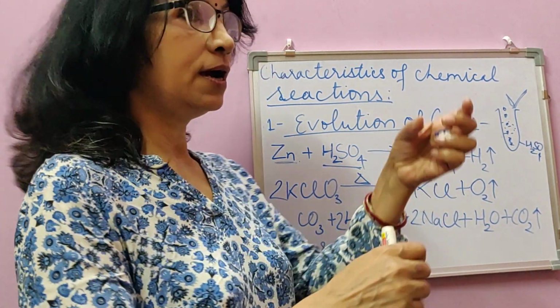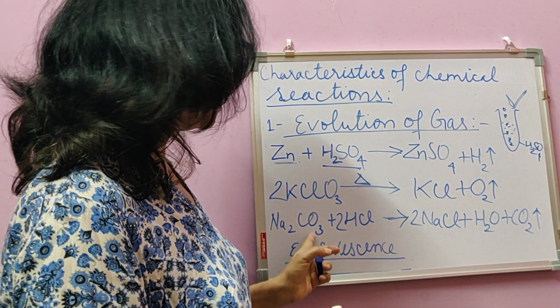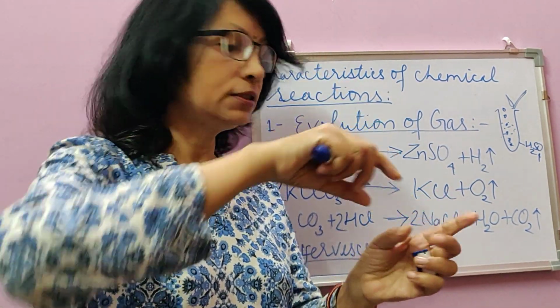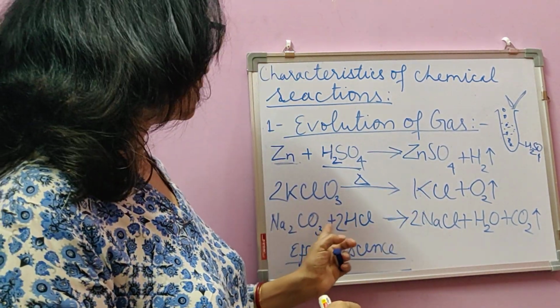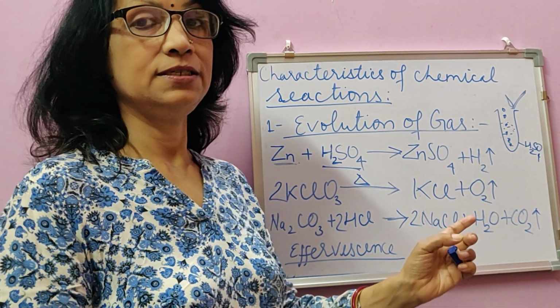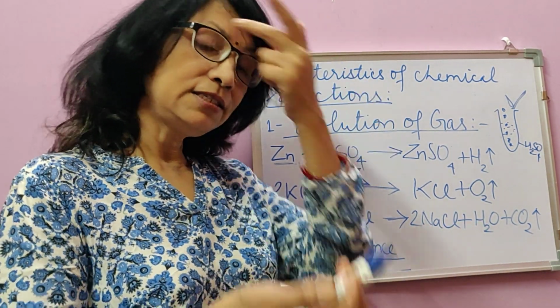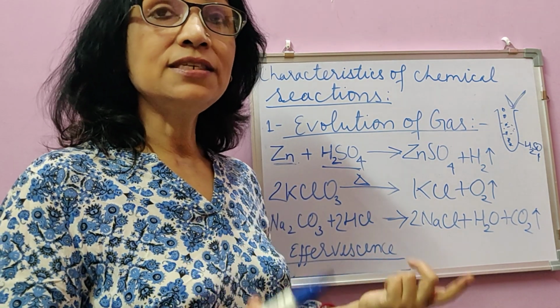Suppose we have taken a test tube or boiling tube in which we have taken sodium carbonate, the white powder, then we pour some acid into it, and as soon as the powdery solid comes in contact with the acid, we observe the effervescence. So we understand that a gas is being produced. Which gas is this?